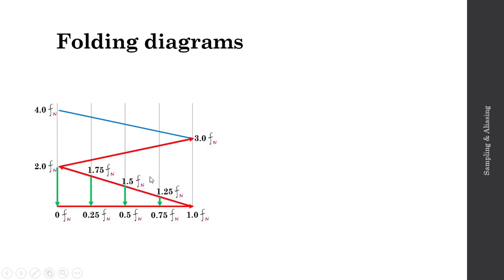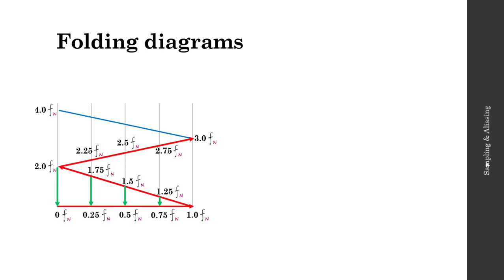So we'll come up here in a folding diagram to 1.5 times the Nyquist frequency, 1.5 times 6. And as a result, we'll fold down to this alias frequency of 0.5 Fn. So in fact, if we're sampling a 9 hertz frequency at 12 hertz, our reconstructed signal will look like 3 hertz in the end. And as I mentioned, the folding diagrams continue on forever. So from 2.0 Fn, we'll go up to 2.25 Fn, to 2.5 Fn, and up to 2.75 Fn. So if I had a 15 hertz signal that I was sampling again at 12 hertz, my Nyquist frequency would